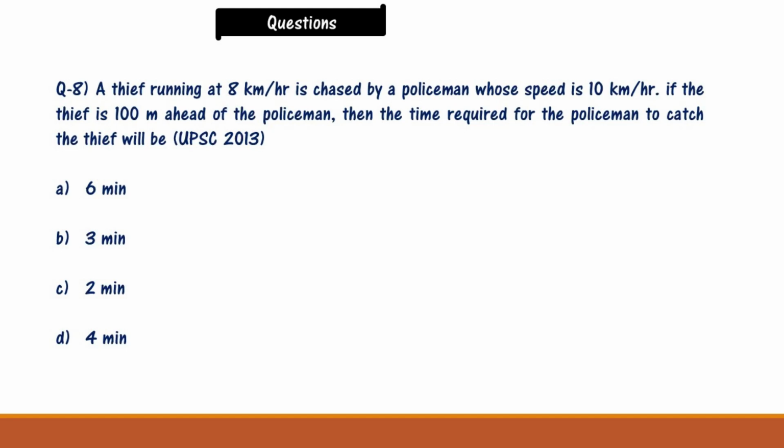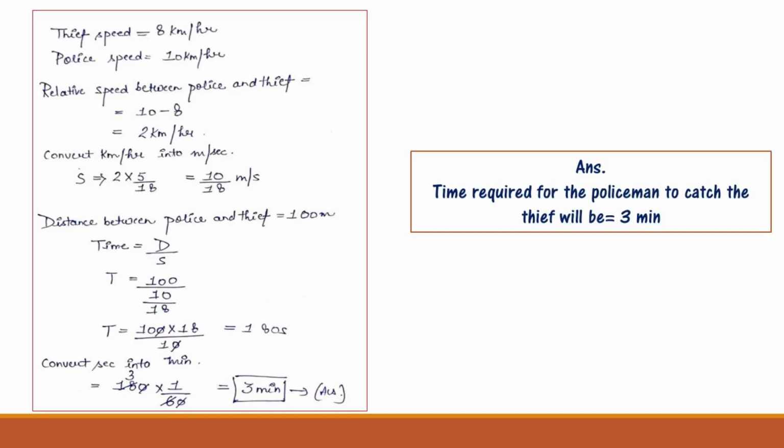Now comes question number 8, that is a UPSC 2013 question. A thief running at 8 km per hour is chased by a policeman whose speed is 10 km per hour. If the thief is 100 meters ahead of the policeman, then the time required for the policeman to catch the thief will be, options are 6 minutes, 3 minutes, 2 minutes, 4 minutes. Please solve this question. Now let us solve this question.